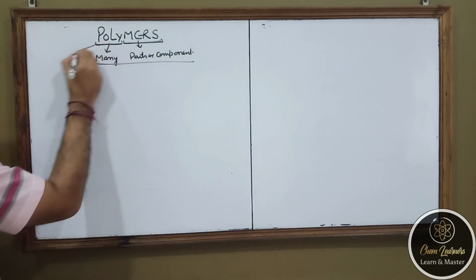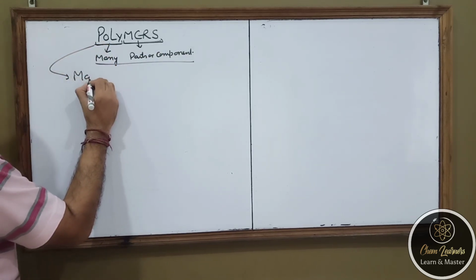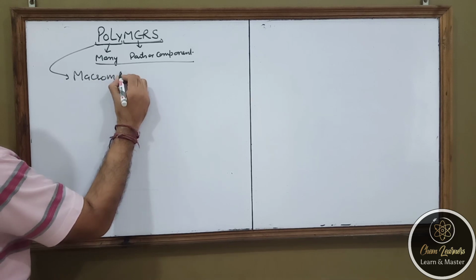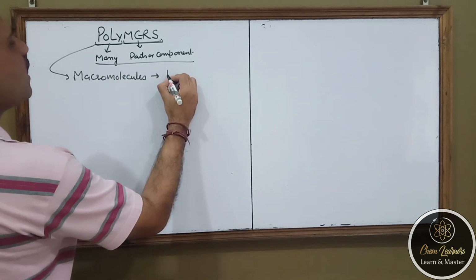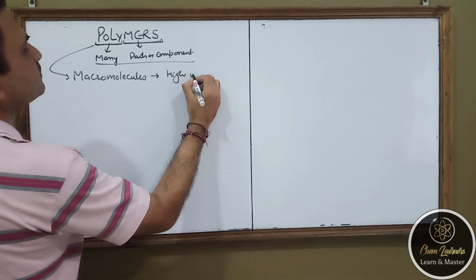So basically what are polymers? They are macromolecules. Now macromolecules are those particles which have high molecular mass.